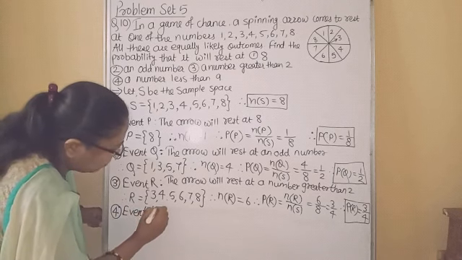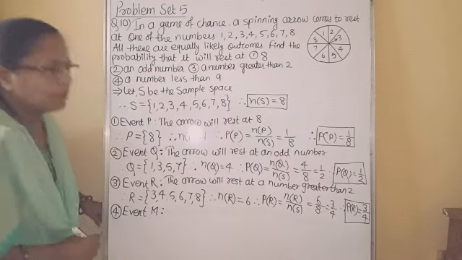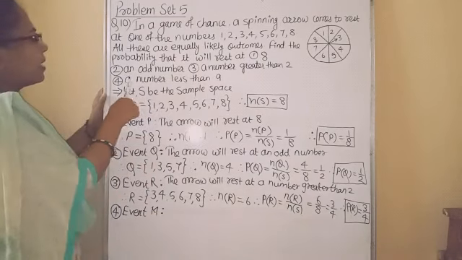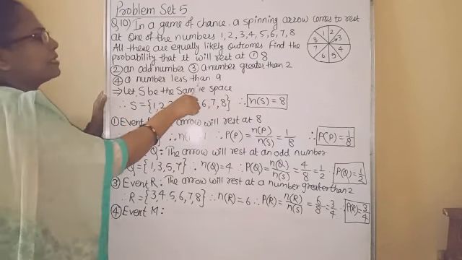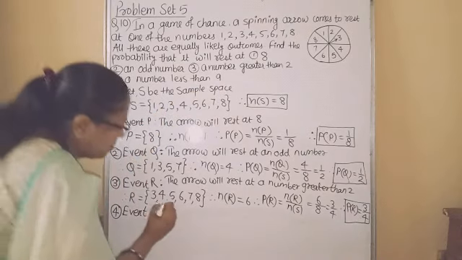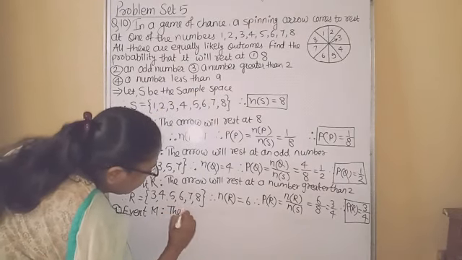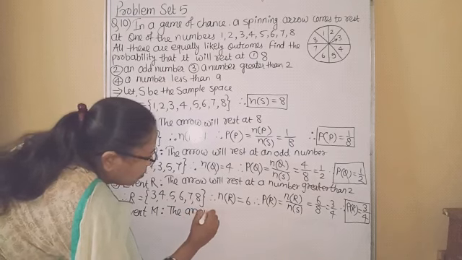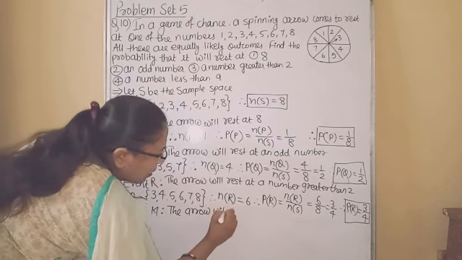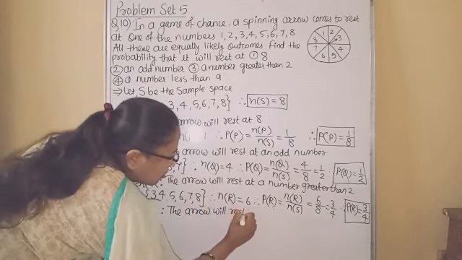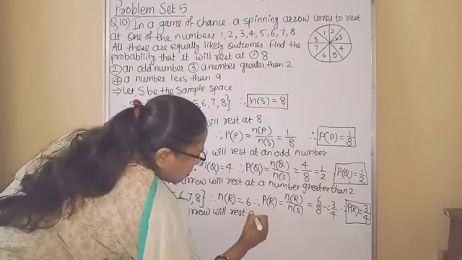Event M. The arrow will rest at a number less than 9.